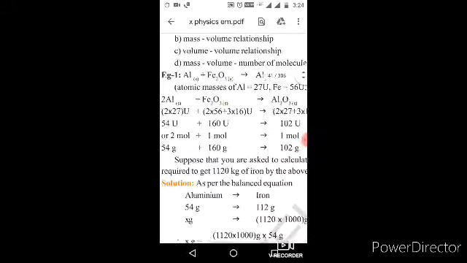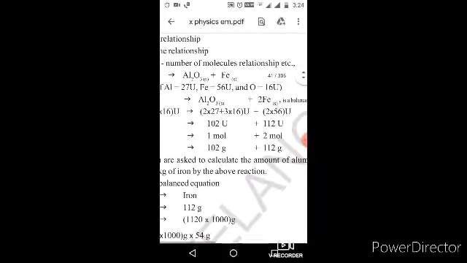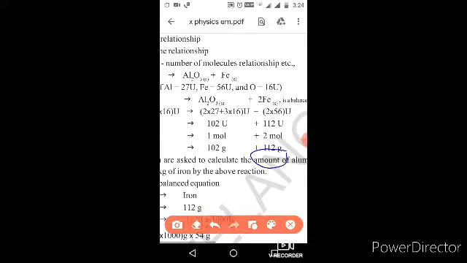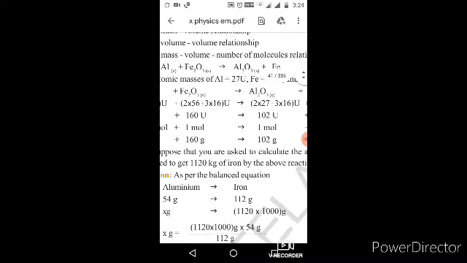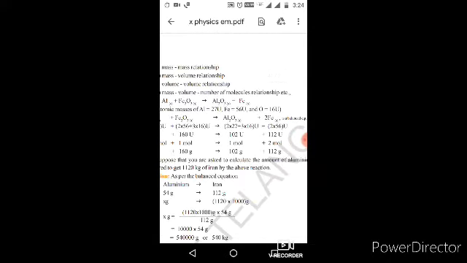If you take 54 grams of aluminum, you will get 112 grams of iron. So in the same condition, if you take mass, you will get mass.